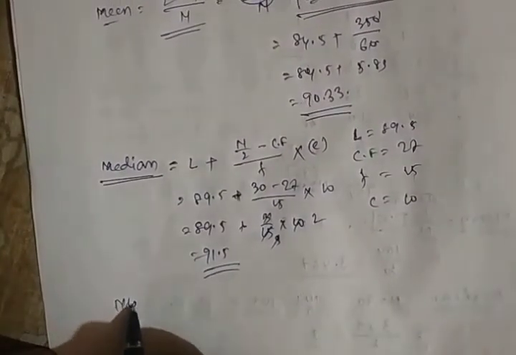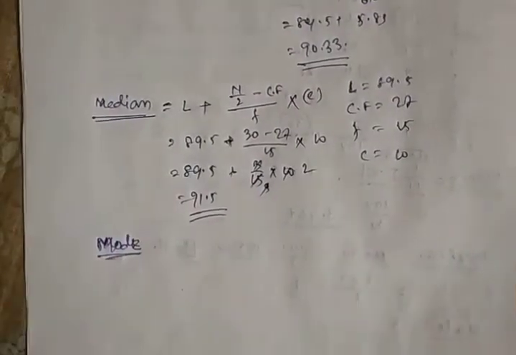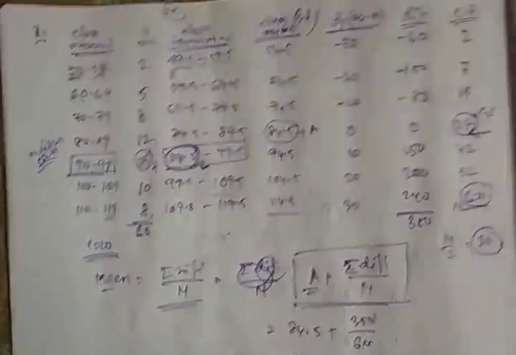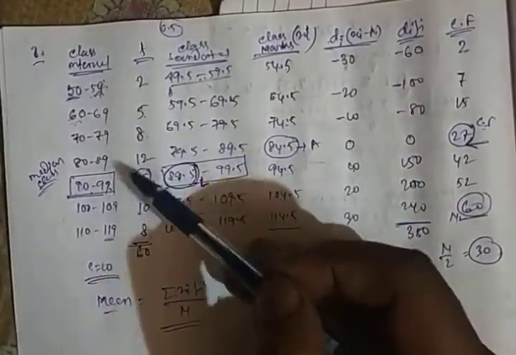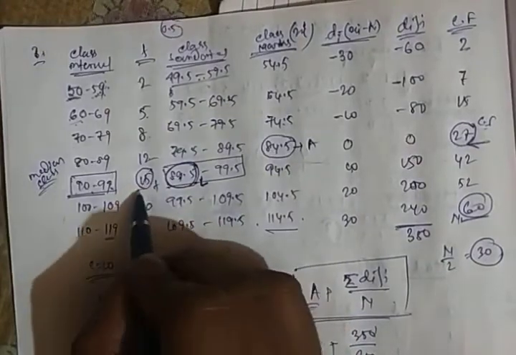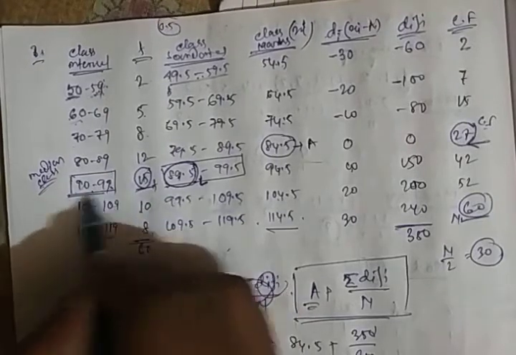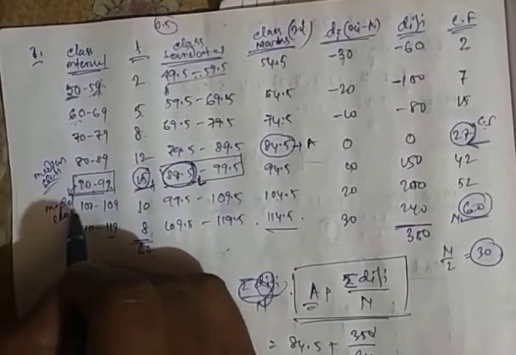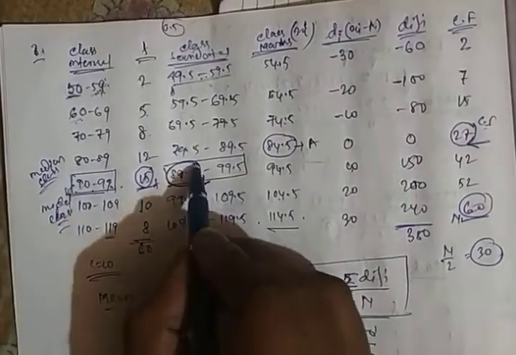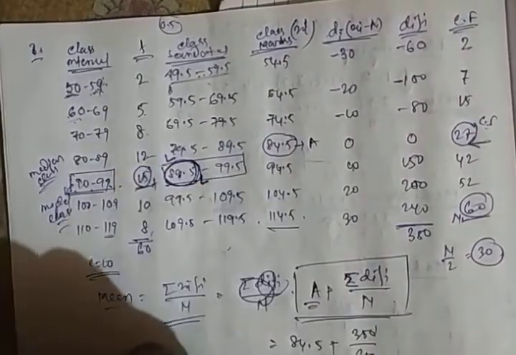Now to calculate the mode, first we have to find the modal class. The modal class is the interval which has the maximum frequency. Here 15 is the maximum frequency, which has the class interval 90 to 99. So this is the modal class, and the lower boundary of the modal class is 89.5. So for the modal class, L is 89.5.